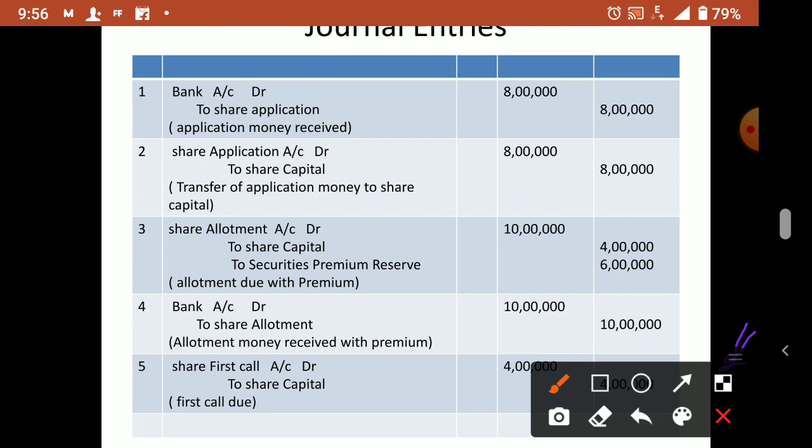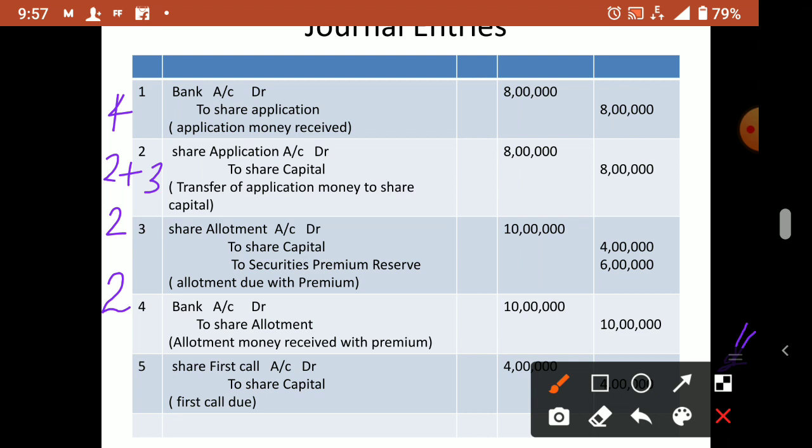So first entry: bank account debit to share application. Remember the installments. Application is 4. Allotment is 2 plus 3: 2 is allotment, 3 is security premium. Then 2 first call, 2 second call. So this is our classification of installments.